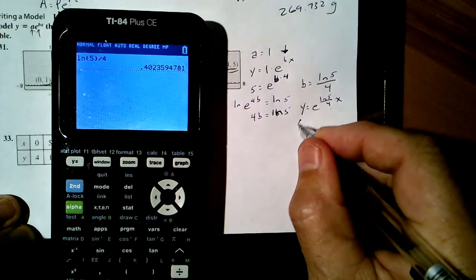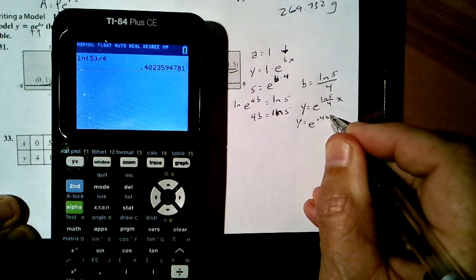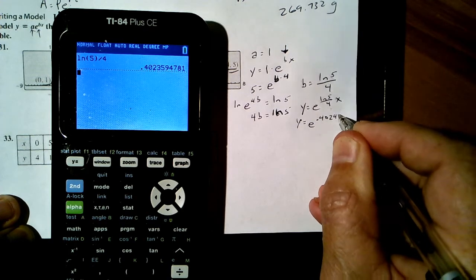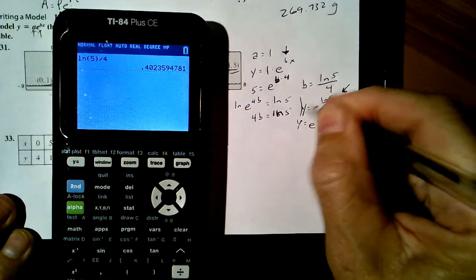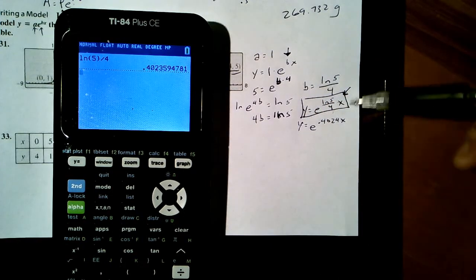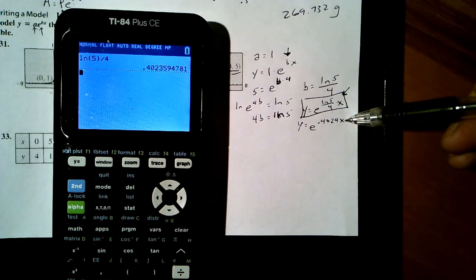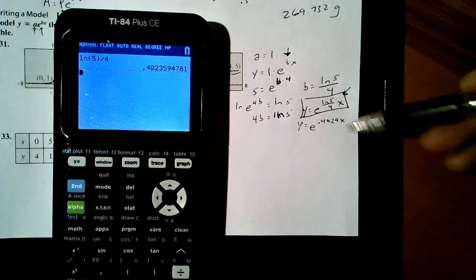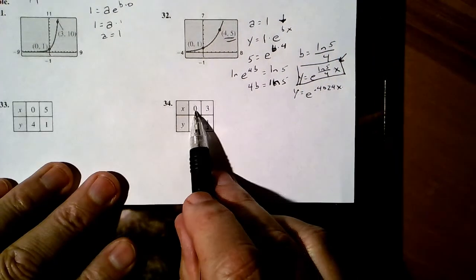Will not surprise me if they have this as y equals e to the 0.4024x, something like that. However, our best answer is that. That will lead us to exact answers. If I put in 1,000 in here for x, I'm going to get the exact answer. If I put 1,000 in here, I'm now going to get a multiplied, exponentially growing rounding error. As we go on, it's going to continue to get bigger and bigger. Okay, same exact problem.